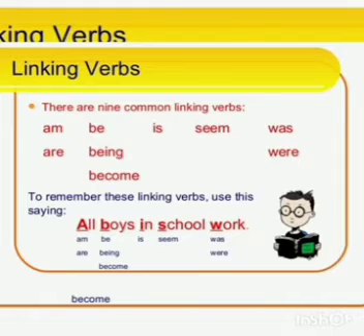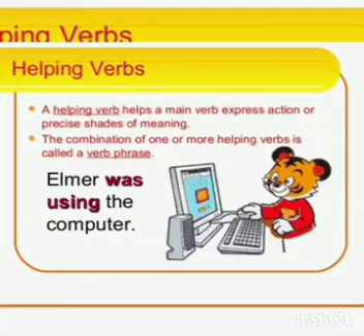So A, what are the categories? Am, are, be, being, become, I, is, seem, W, was, were. So there are 9 linking verbs. What are the linking verbs? Am, are, be, being, become, is, seem, was, were. So a linking verb is nothing but a verb which expresses the state of being. She became a doctor. So it expresses the state of being.